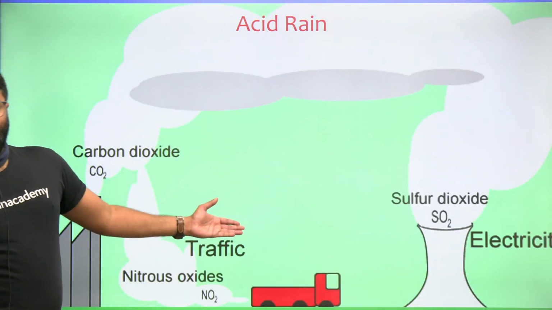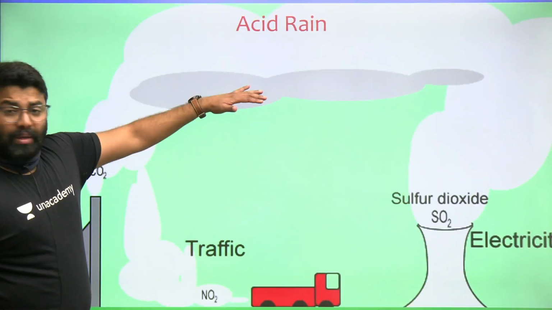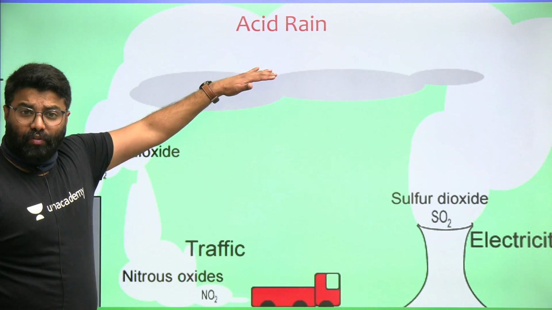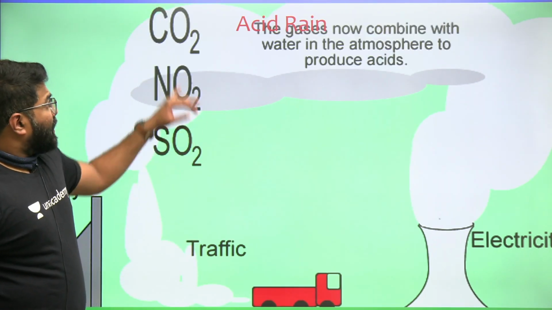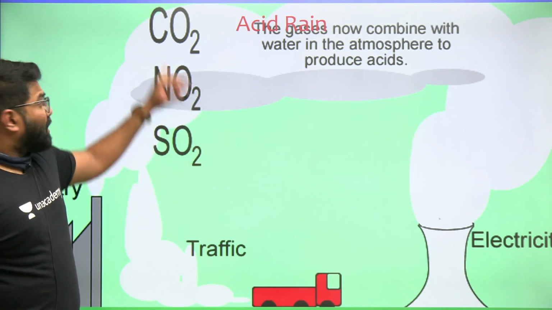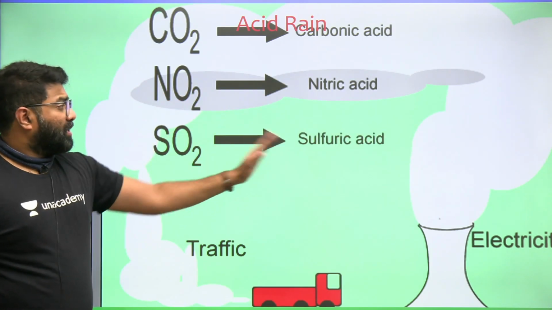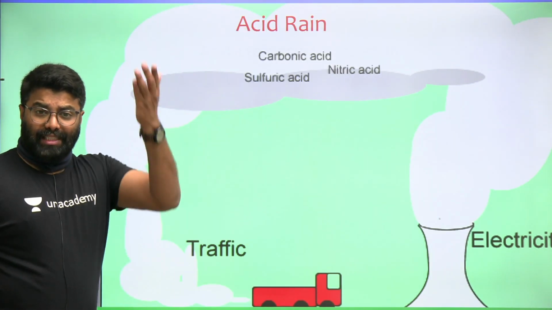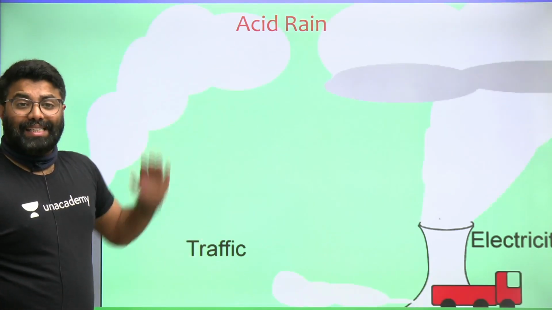All these gases, once they are released, go up and react with the water in the clouds, forming sulfuric acid and nitric acid. You can see here, friends. Carbon dioxide released into the air becomes carbonic acid, nitrogen dioxide becomes nitric acid, sulfur dioxide becomes sulfuric acid. All these acids are precipitated down during rain, so we call it acid rain.